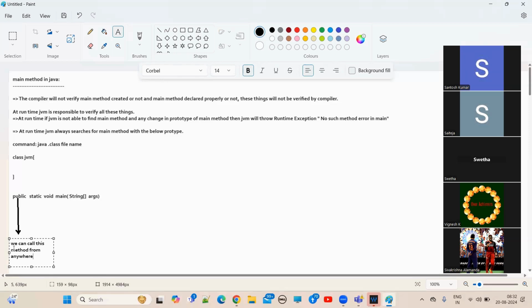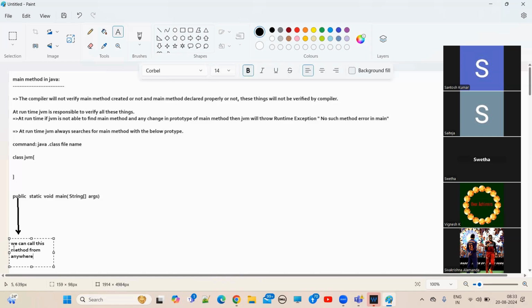For this main method, who is calling? JVM is calling. JVM, where is it available? JVM is a kind of another class. Understand? Another class. Where is it located? Somewhere it is located at C drive. From there, JVM is calling our main method. How can JVM call our main method? Because we are providing the access modifier as public.